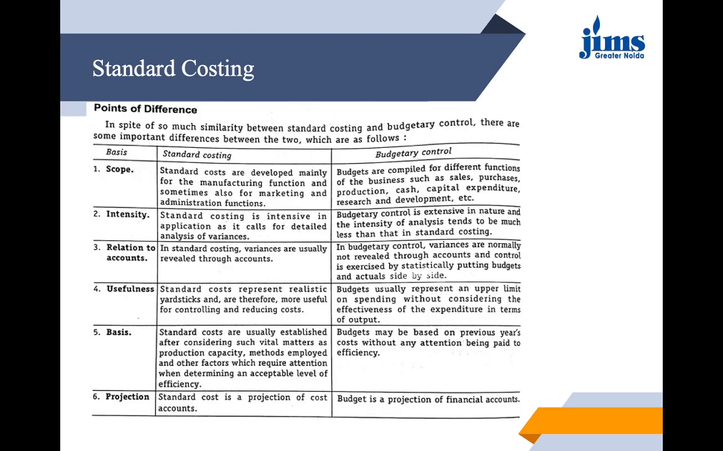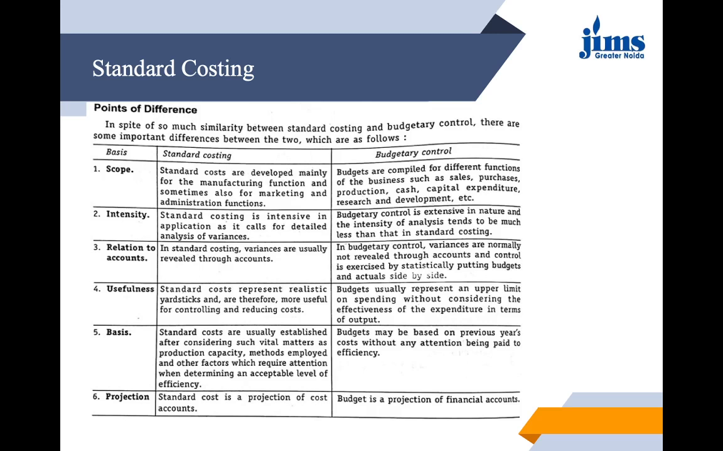If we see the usefulness, both are useful, but in different contexts. Standard costing costs represent the realistic tool to measure and are therefore more useful for controlling and reducing costs, whereas budgets just represent an upper limit on spending without considering the effectiveness of the expenditure in terms of output.